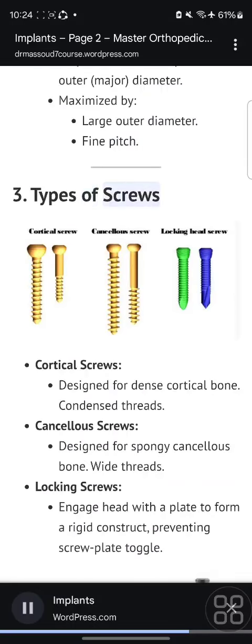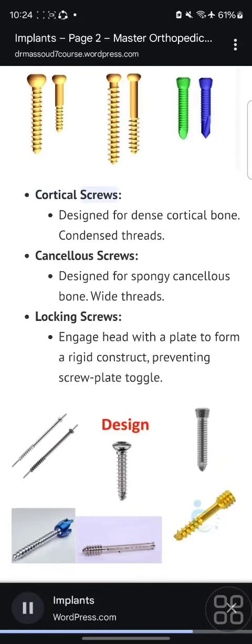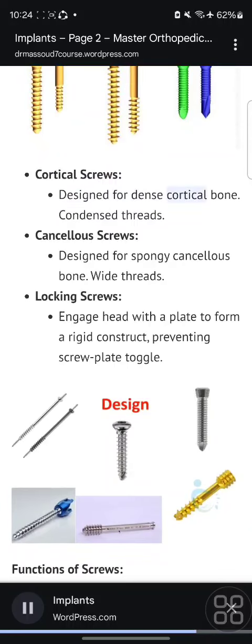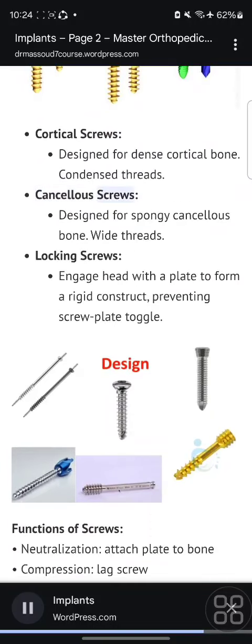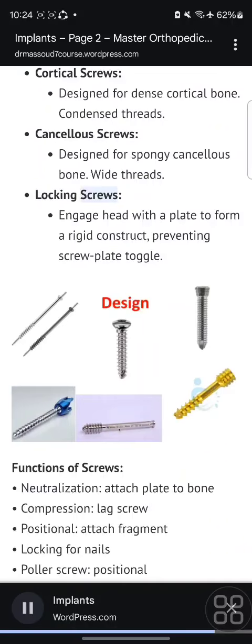3. Types of screws. Cortical screws: designed for dense cortical bone, condensed threads. Cancellous screws: designed for spongy cancellous bone, wide threads. Locking screws: engage head with a plate to form a rigid construct, preventing screw-plate toggle.